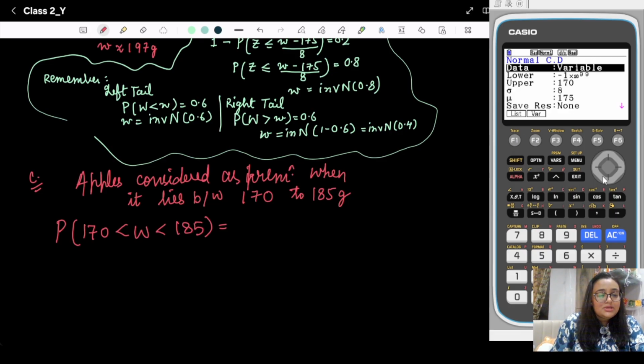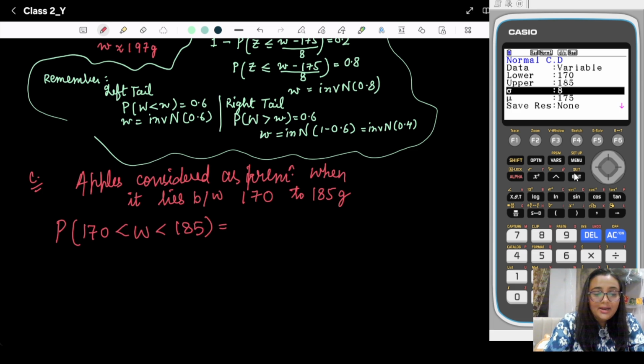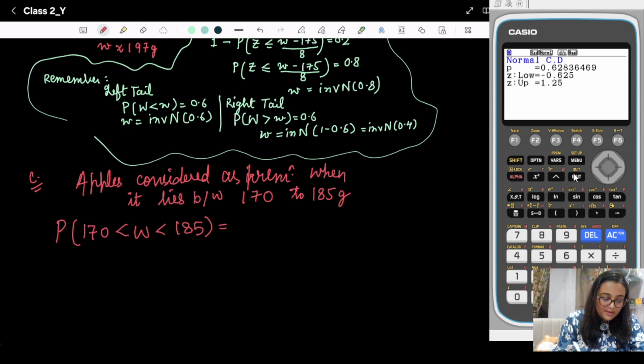The lower bound is 170 and the upper bound is 185, the sigma given to us is 8 and mu is 175. So this value I'm getting as 0.62836469.